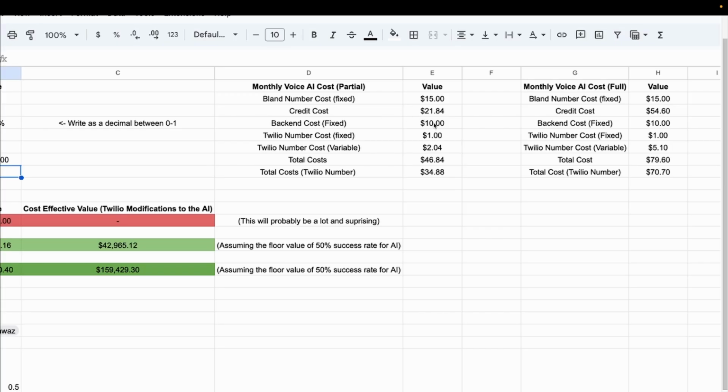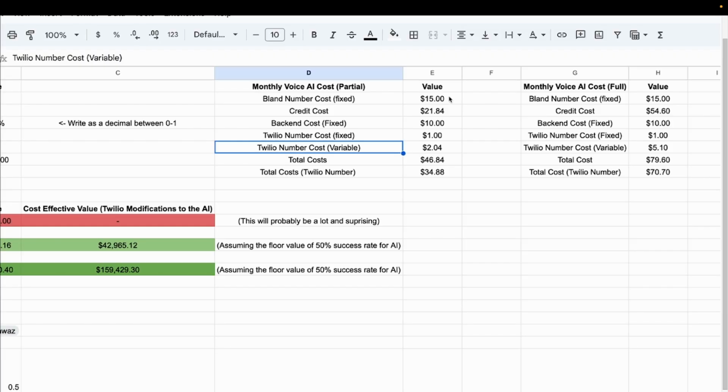So if you have a complicated AI backend, you have to pay $10 for Make. But if it's relatively simple, you can just use the free Make. I've done that for a few clients, but let's just assume that we're going to need the $10 Make subscription. We also have Twilio built in, the Twilio numbers and the two Twilio costs, fixed and variable. Now I've got this in because you can actually dig deeper and get much cheaper on the Bland side.